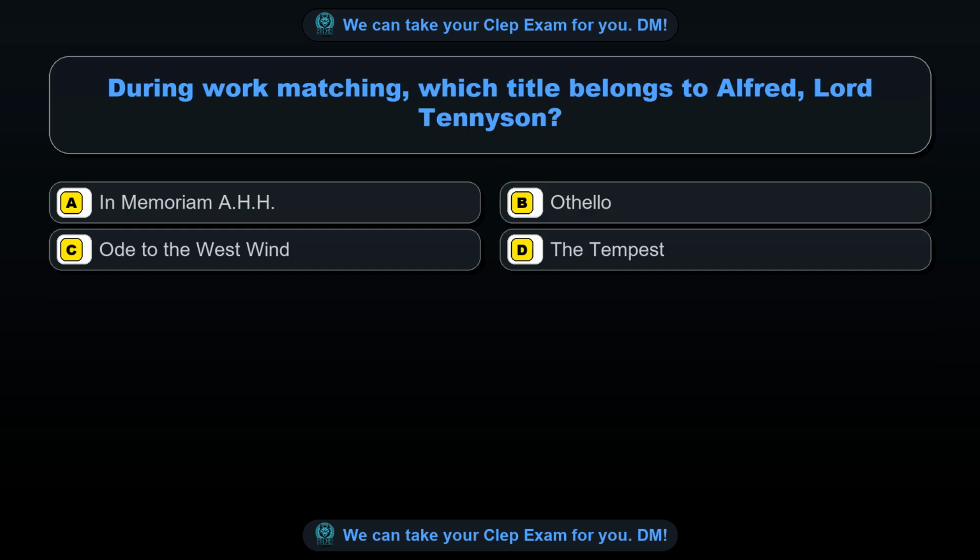Question 96. During work matching, which title belongs to Alfred, Lord Tennyson? Option A, In Memoriam A.H.H. Option B, Othello. Option C, Ode to the West Wind. Option D, The Tempest. The correct answer is option A, In Memoriam A.H.H.